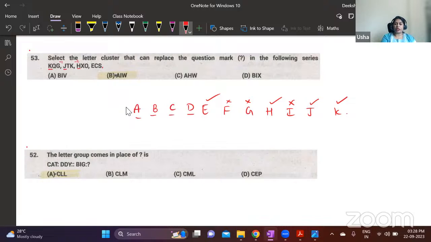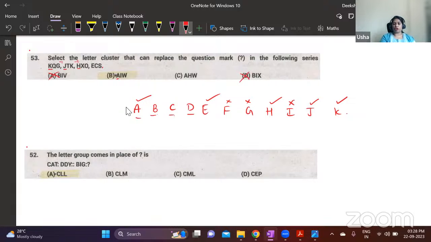So here you should leave 3 letters. So if you leave 3 letters, A is what you're going to get. No, not option B. Option B is marked here. Yes. Okay, A you will get. So since you get A in the first letter, these 2 answers are wrong. Now we will move to the second letter.